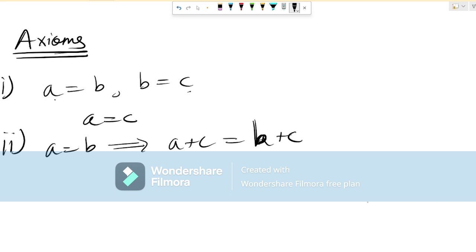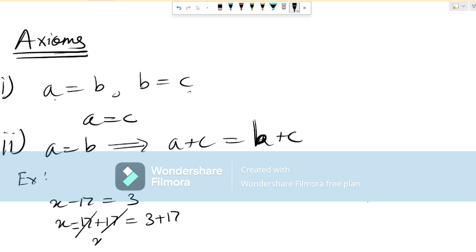Now let's show this by an example. You will understand better. X minus 17 is equal to 3. Now x minus 17, let's add 17 only. Then 3 plus 17. Now because there's a minus sign, 17 will get cancelled. So x is equal to 20. Like this.